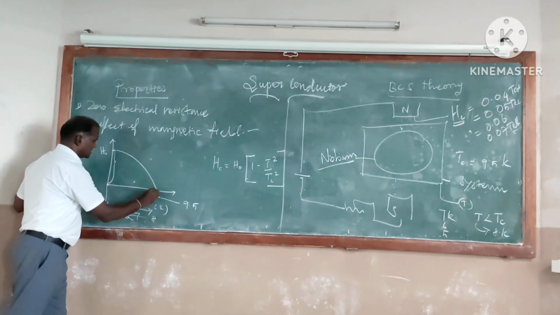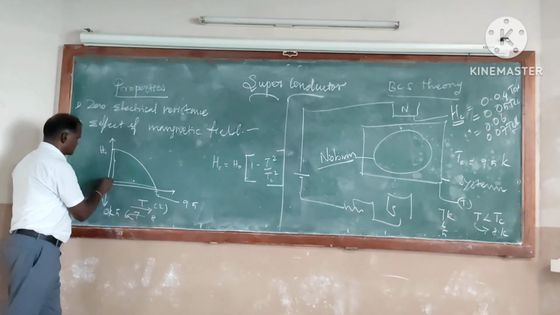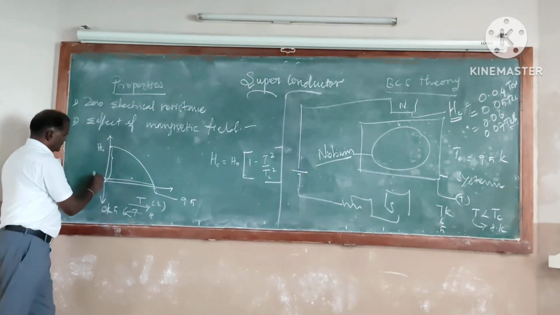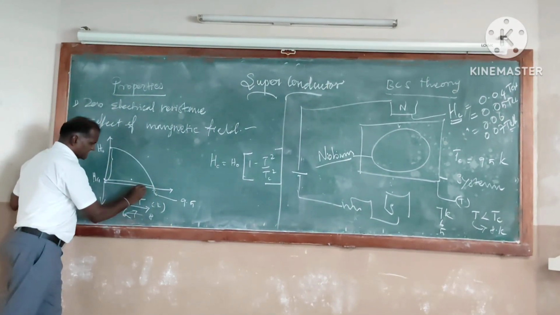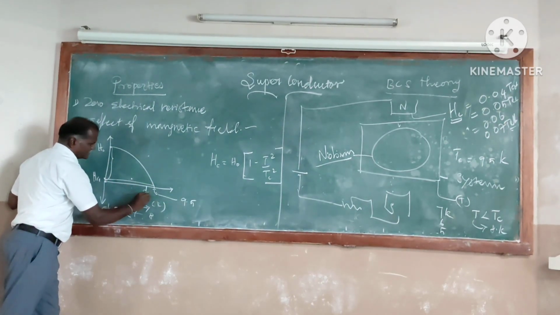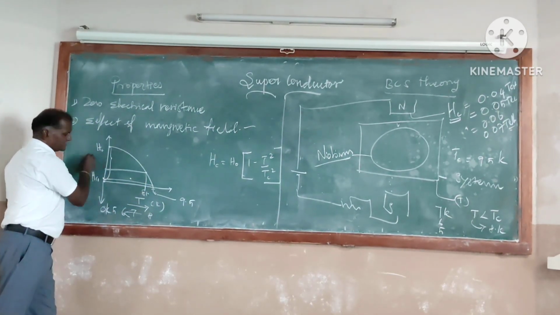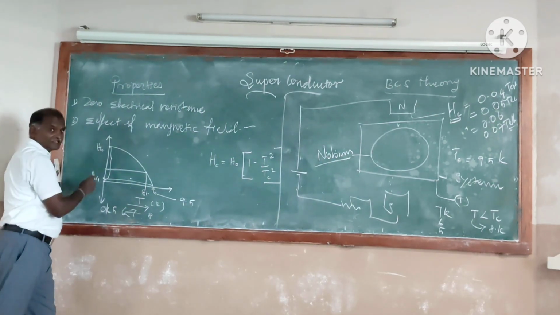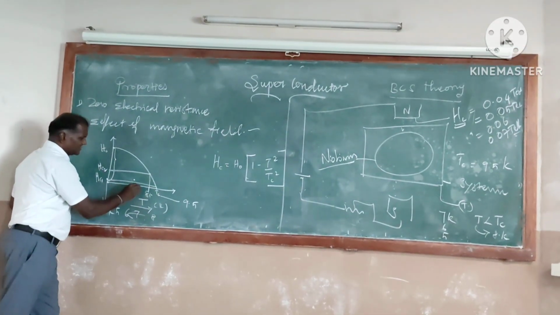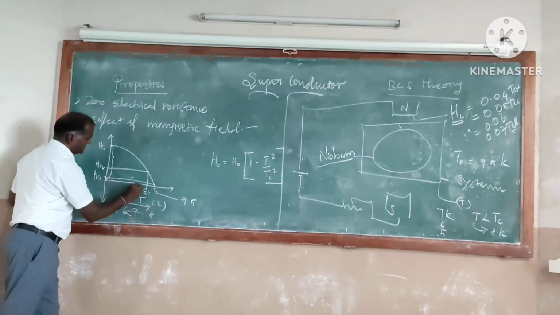At the transition temperature, the amount of magnetic field needed to cancel the superconducting property is less. Thus, C1. If further decreasing from 9.2 to 8 K, its value is increasing. Thus, C2. Again, further reducing, 7 means here 7.